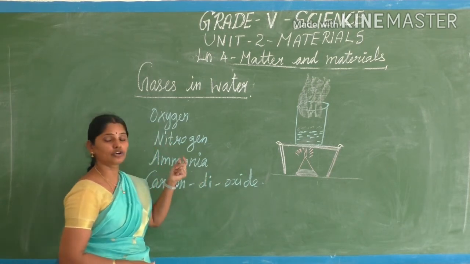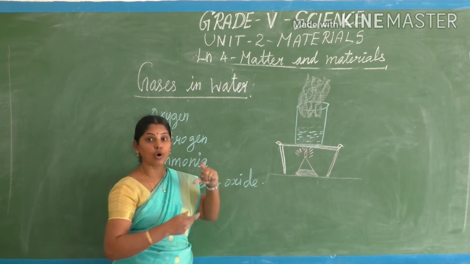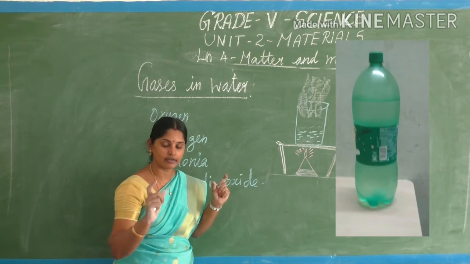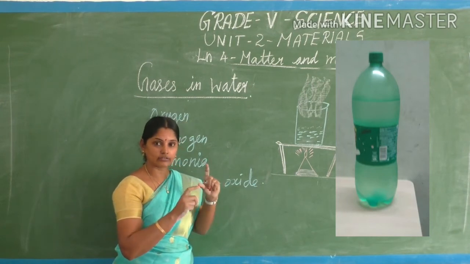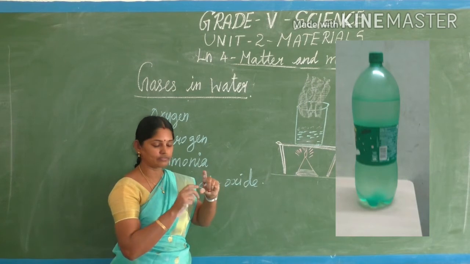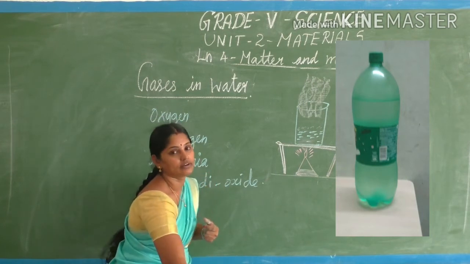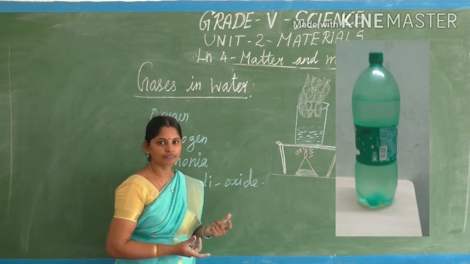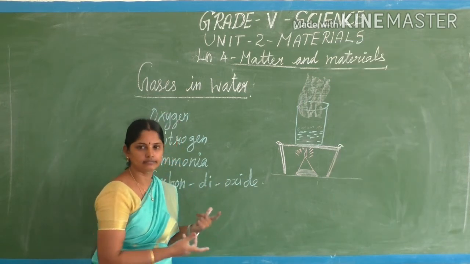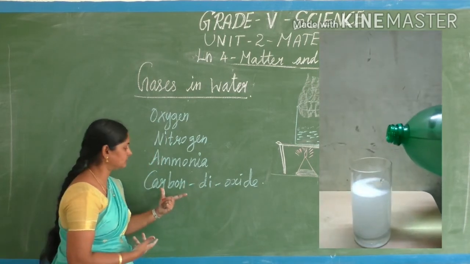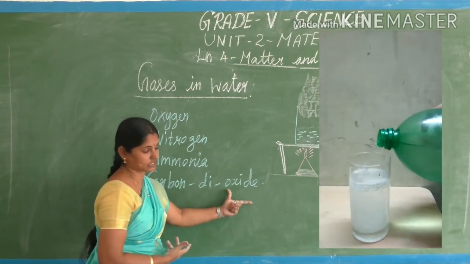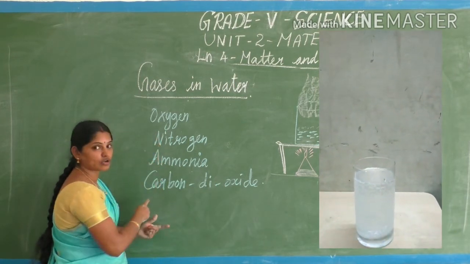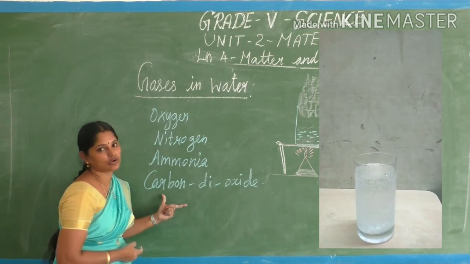Have you ever noticed, when we open a cola bottle, aerated drinks, cool drinks that we buy from the shop? Those aerated drinks, Coca-Cola bottles and other aerated drinks. When we open the lid, we can see that bubbles come out. What are those bubbles? From where are they coming? Those bubbles are carbon dioxide gas. Oxygen, nitrogen, ammonia and carbon dioxide are names of gases.